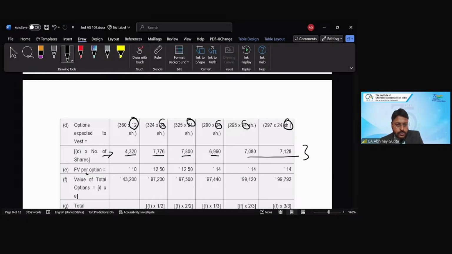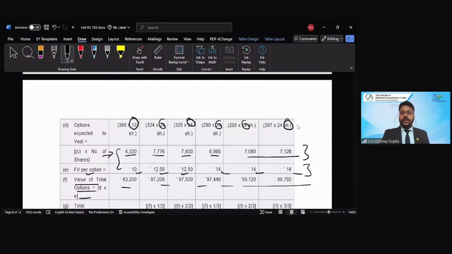Now the fair value is also given in the question for all these years. So 10, 12.5, 12.5, 14, 14, and 14, right? So this is the information given in the question. We have just populated it here. And now we will come up with the total value of the total options, right? So this times this, and so on, right? So this is the total options value, fair value, basically the award value, right?